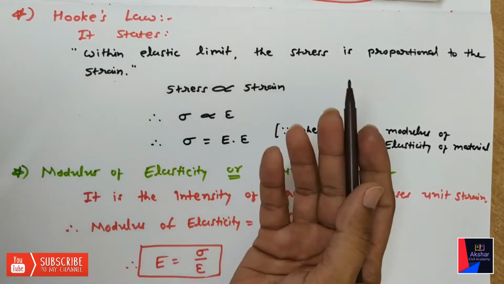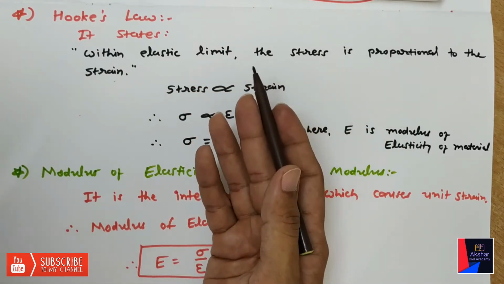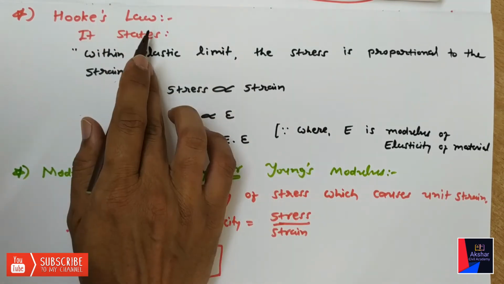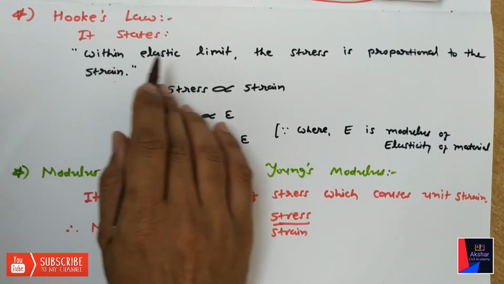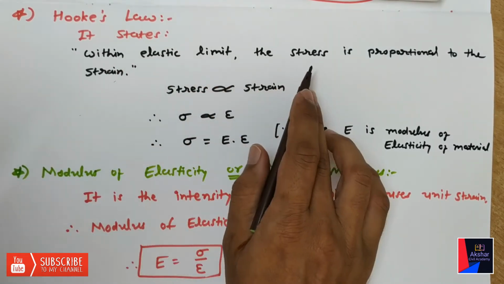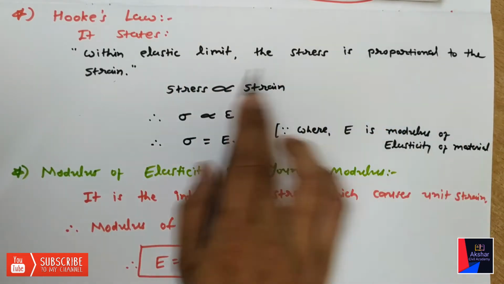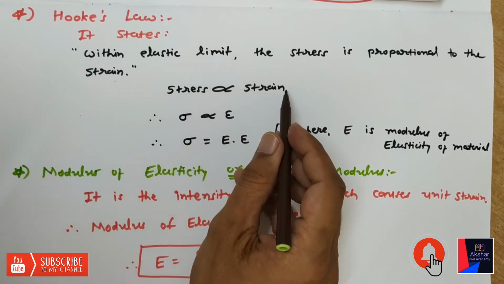Without elastic material, there will not be any elastic limit. That's why this law is applicable only on elastic material. Within elastic limit, stress is proportional to strain. So we can write: stress proportional to strain.